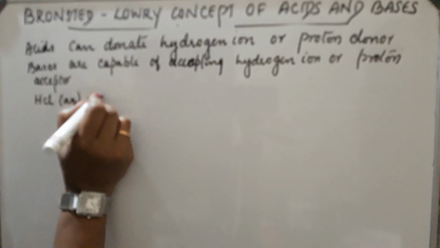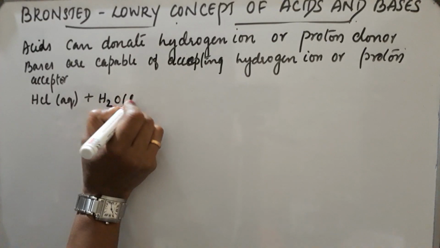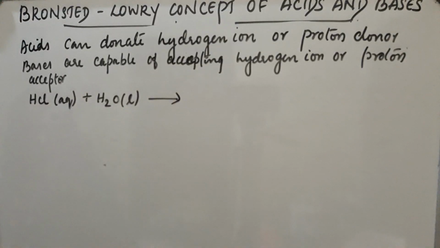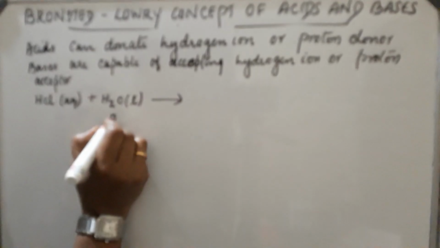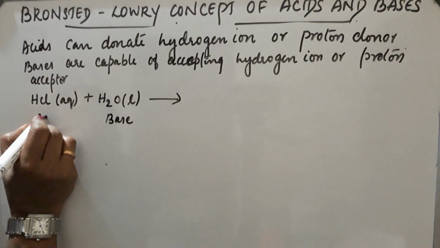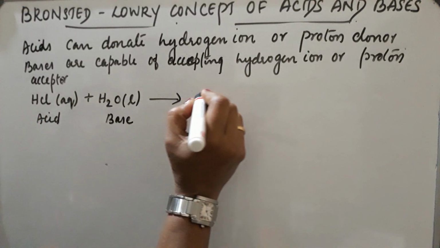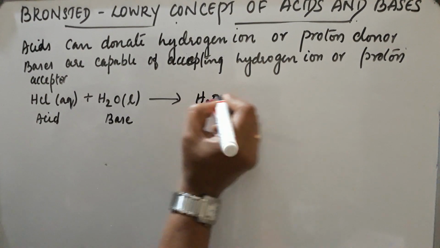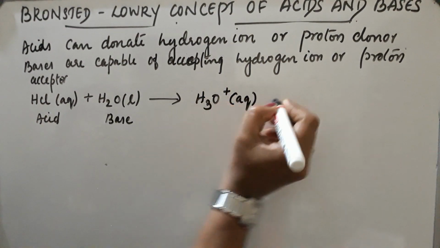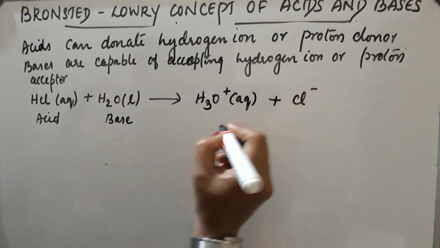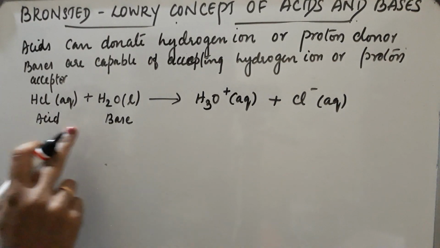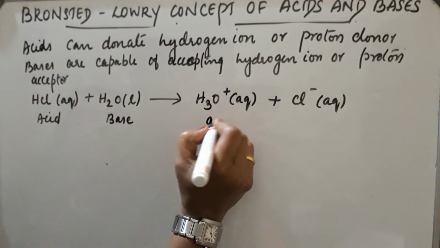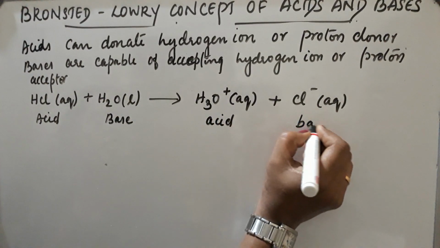with H2O. What happens? So, this HCl is an acid. So, it donates a hydrogen ion and here H2O acts as a base. It accepts that hydrogen ion. Okay. So, it forms H3O plus and Cl minus. Okay, so the acid donates its H plus ion. So this will be acid and base.